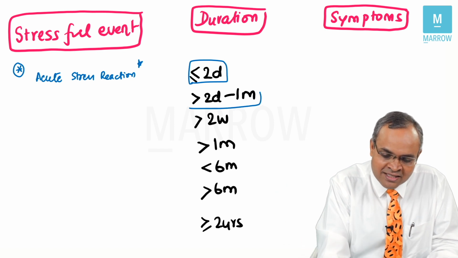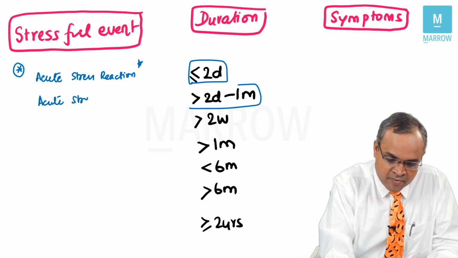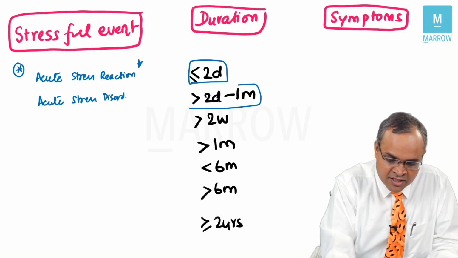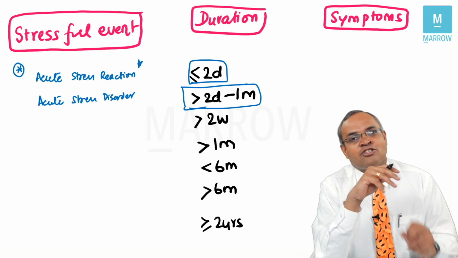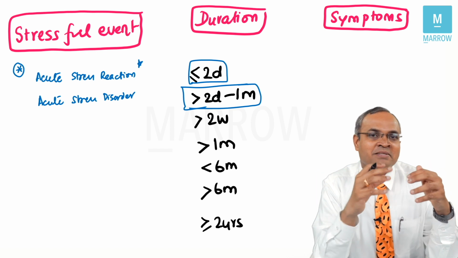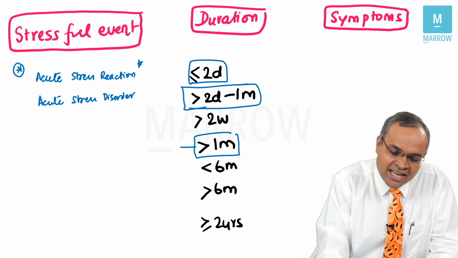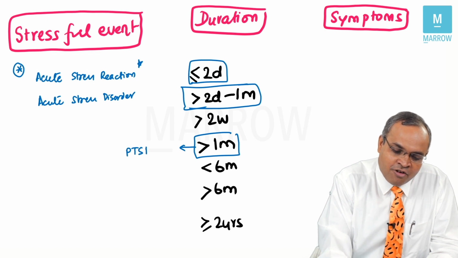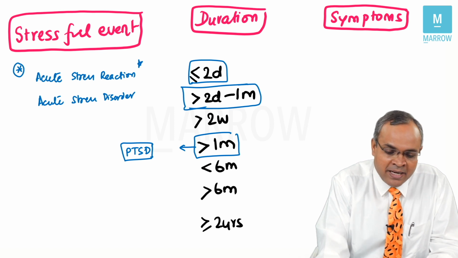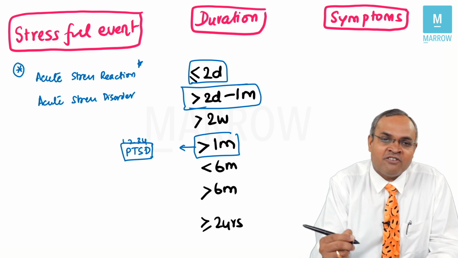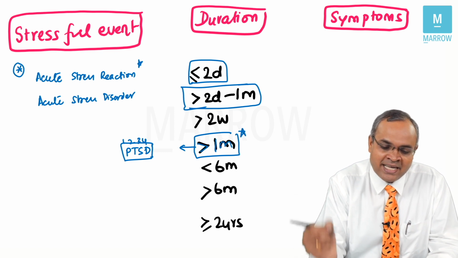From 2 days to 1 month, we call it as acute stress disorder. Acute stress disorder. From 2 days to 1 month duration. It is almost like PTSD symptoms, symptoms can happen, but only up to 1 month. Why? Because if it is more than 1 month, we have the diagnosis of PTSD. For you to diagnose PTSD, you should at least have more than 1 month of symptoms, right? PTSD, 1, 2, 3, 4, 4 alphabets. Please remember, 4 weeks of symptoms should be at least there for you to diagnose PTSD.